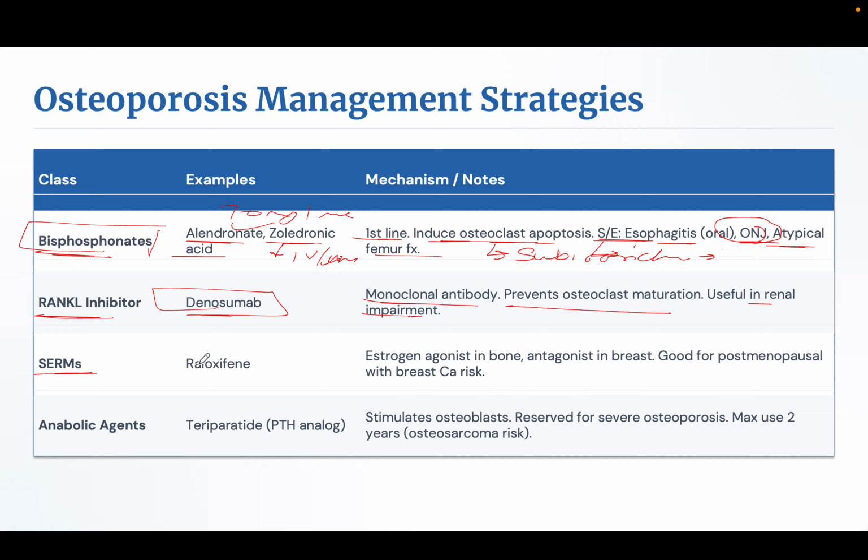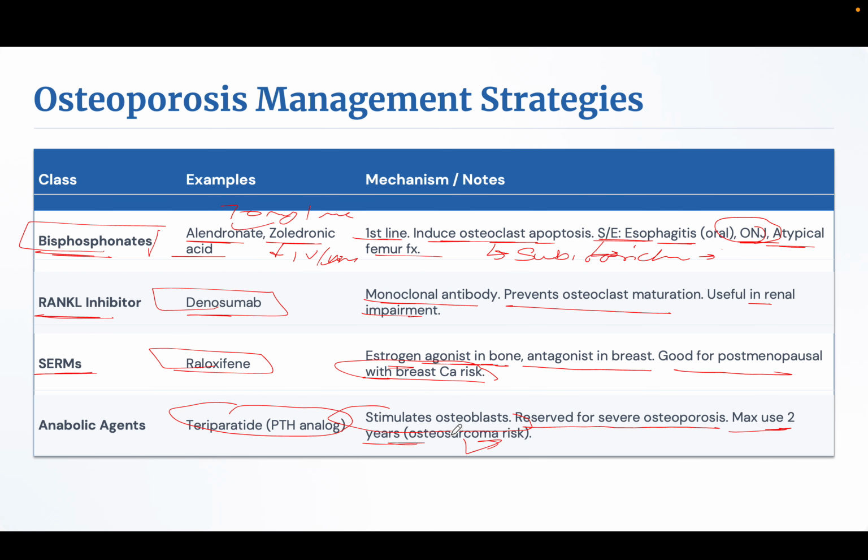SERMs, selective estrogen receptor modulators, such as raloxifene. These act as agonists in the bone, antagonists in the breast. So this is good for postmenopausal women with breast carcinoma risk. Anabolic agents: teriparatide. Teriparatide is the PTH analog. It stimulates the osteoblast. It is reserved for severe osteoporosis. Maximum use is 2 years because there is a chance of osteosarcoma if we continue to use teriparatide.